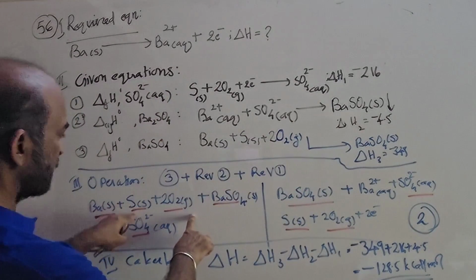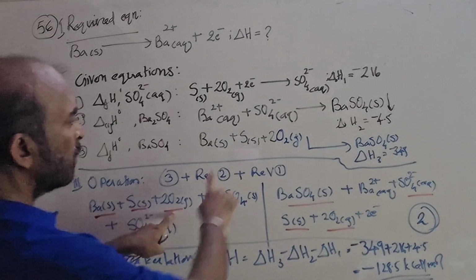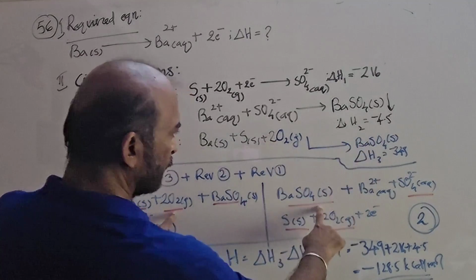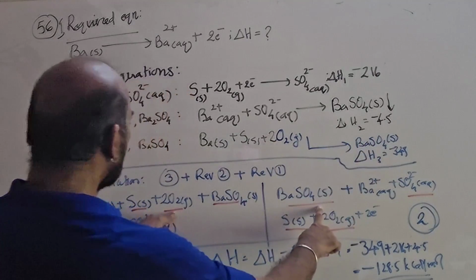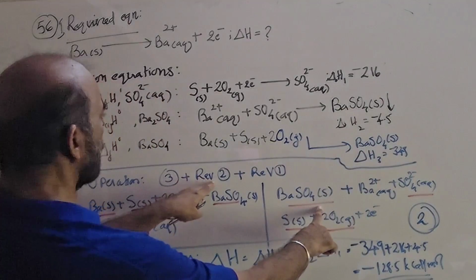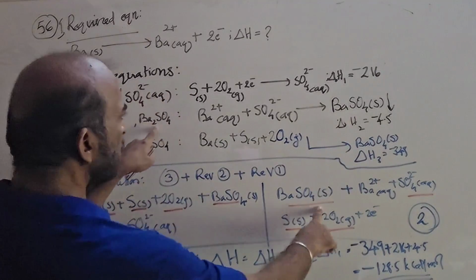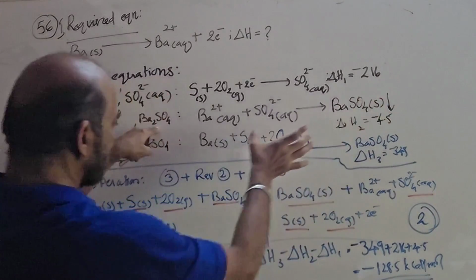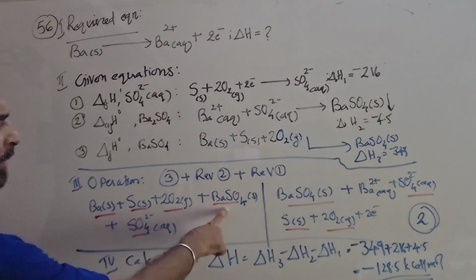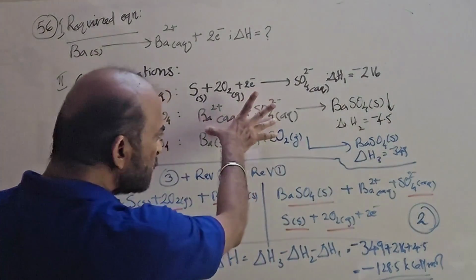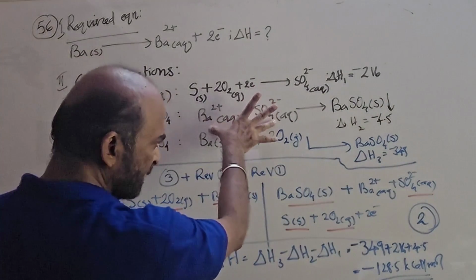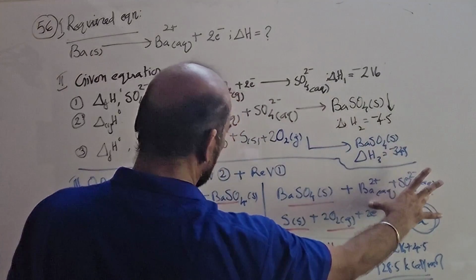Ba solid plus S solid plus 2O2 gas. On the product side, I write BaSO4. Okay. Now what do I have to add? Reversed 2. I have to add reversed 2, so I add this on the reactant side. These 2 go on the product side, because here reactants become products.